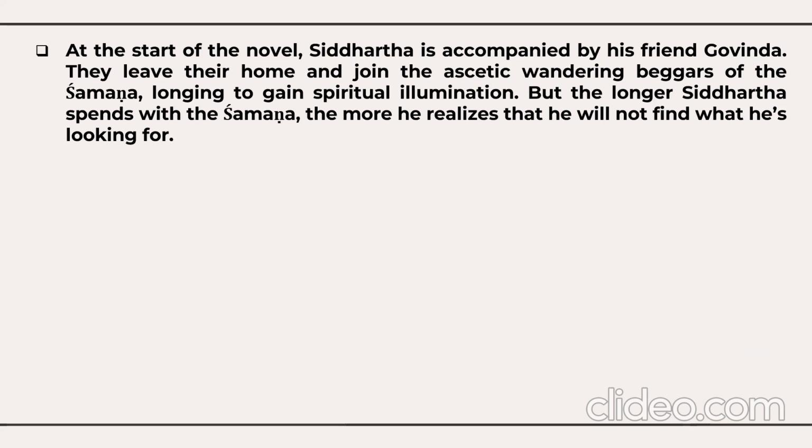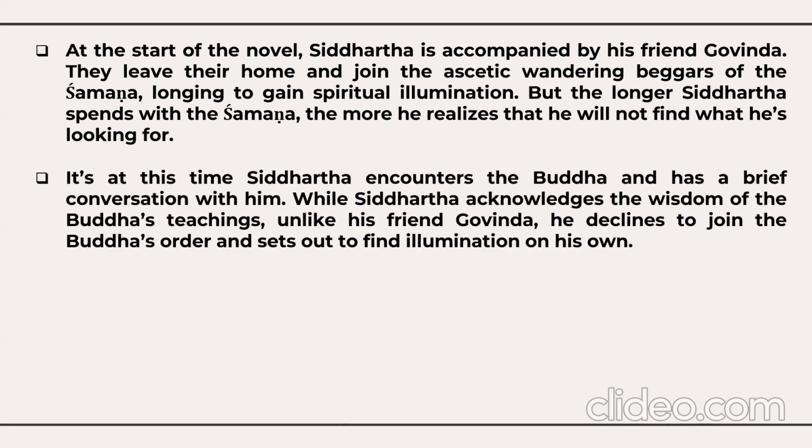They leave their home and join the ascetic wandering beggars, the Samana, longing to gain spiritual illumination. But the longer Siddhartha spends with the Samana, the more he realizes that he will not find what he is looking for. It is at this time Siddhartha encounters the Buddha and has a brief conversation with him.